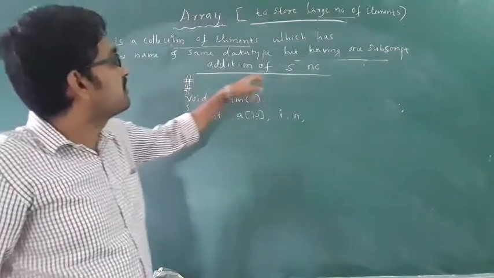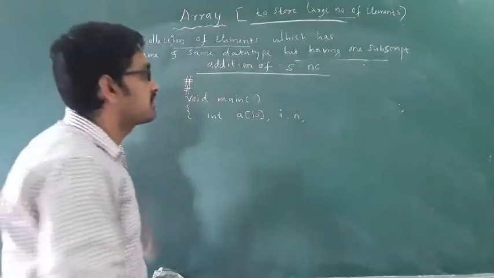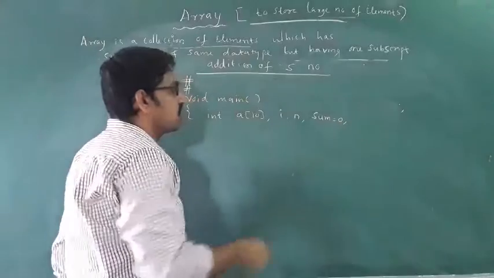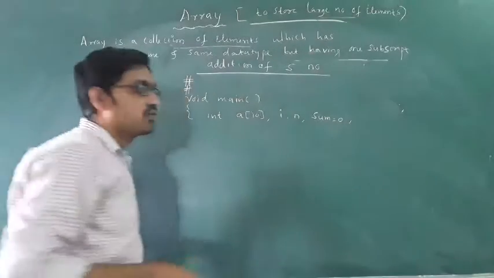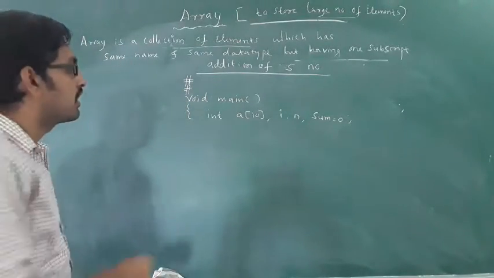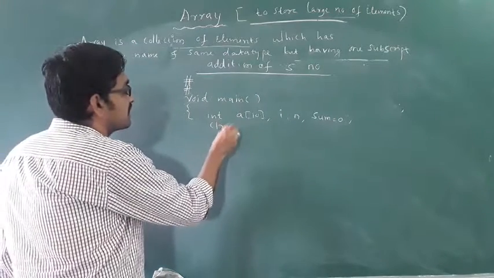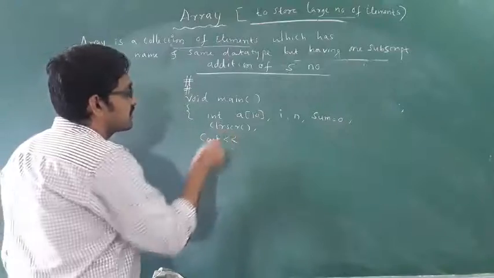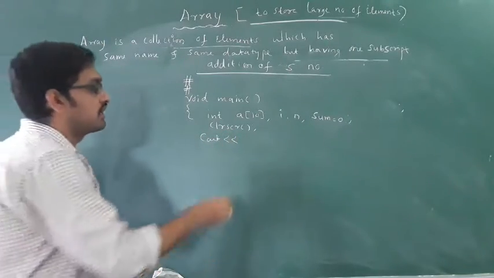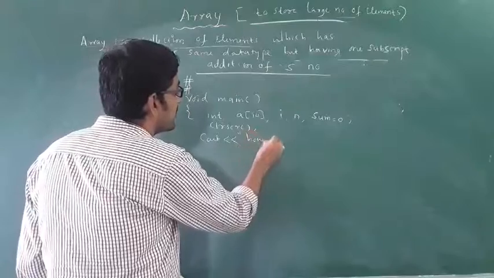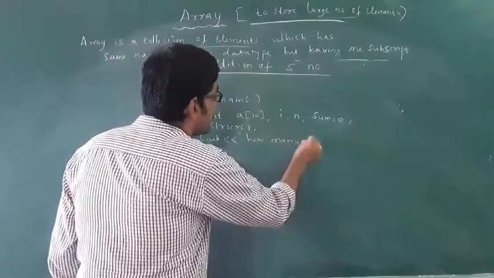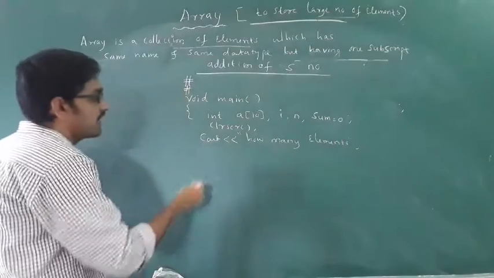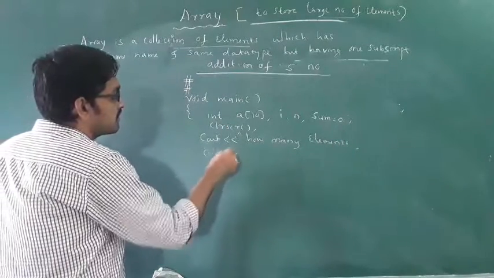Then addition of 5 numbers, or sum of 5 numbers. Take sum equal to 0. Okay, now go for clrscr, then cout, then next step cout: how many elements you want to enter. Okay, next cin, take cin n.